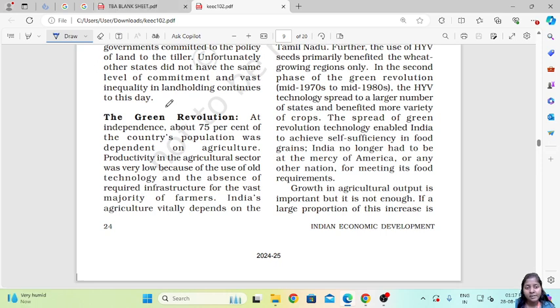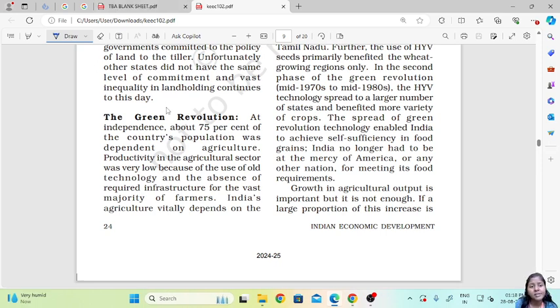So at independence, 75% of the population was dependent on agriculture, as India is an agrarian economy, and most of the Indian people are dependent on agriculture. Productivity in the agriculture sector was very low because there was not a proper infrastructure. They were not using any good technologies.